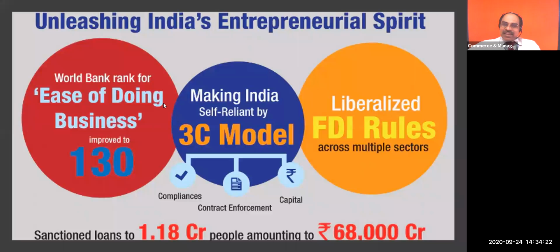Then liberalized foreign direct investment rules. Now in case of India, the foreign direct investment is permitted up to 65% in major sectors. In the retail sector, 99%. That means from foreign countries, you can get the technology and you can invest in their name. What Amazon is doing, it is coming through the foreign direct investment, but they changed the name as Amazon India. Even the web portal, everything is different for India.